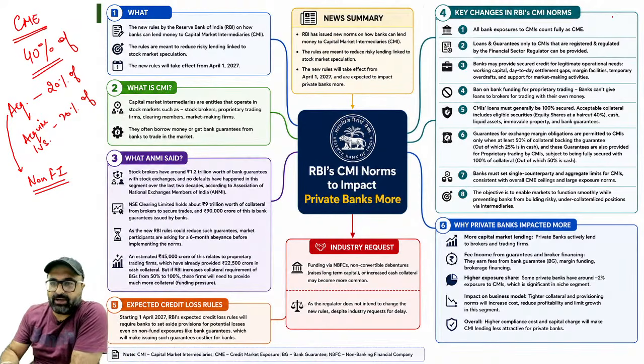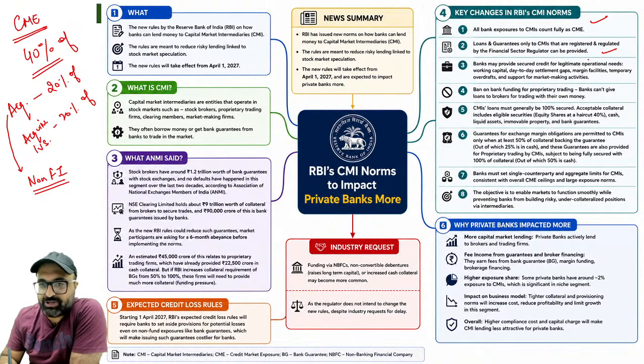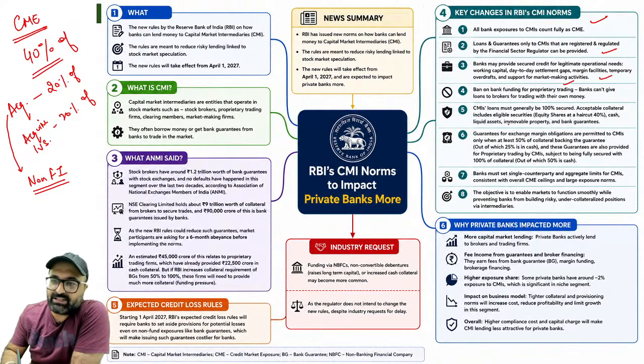So in case of CMI, all bank exposures to CMI will be the part of CME only. Loan and guarantees only to CMI that are registered and regulated by the financial sector regulator, that is SEBI. Banks may provide secured credit for legitimate operational needs, working capital, day-to-day settlement gaps, margin facilities. Ban on bank funding for proprietary trading, that means अगर उसको खुद की ट्रेडिंग के लिए लोन चाहिए तो लोन नहीं दिया जाएगा. CMI's loans must generally be 100% secured.